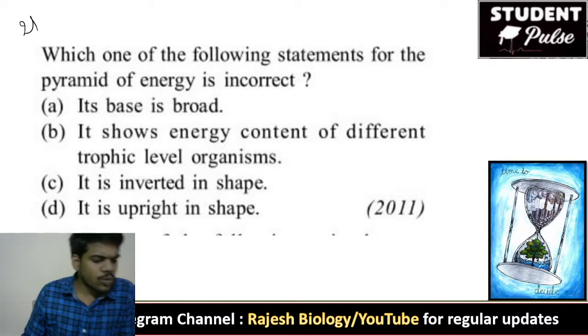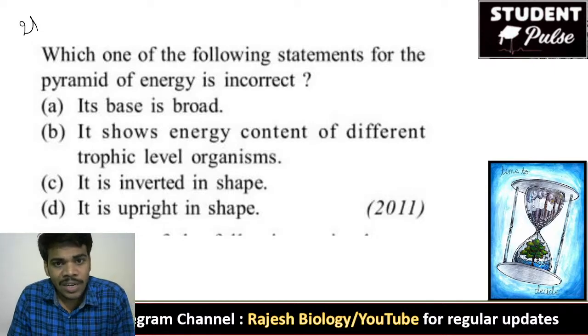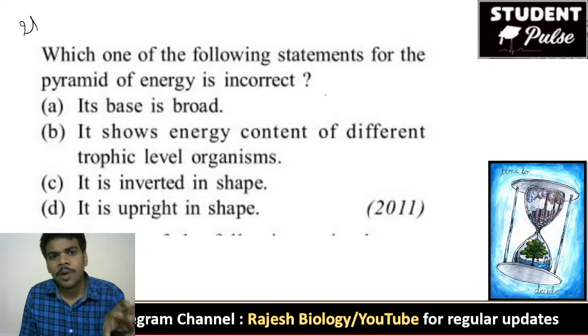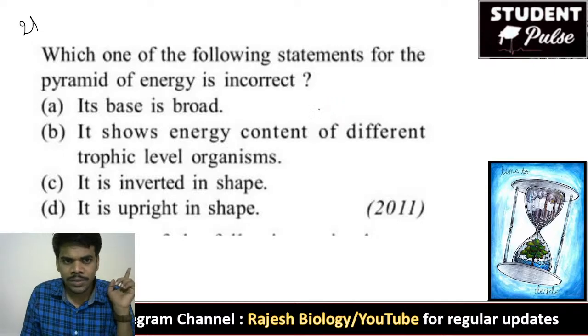Yes, come back to the questions. Which one of the following statements for the pyramid of energy is incorrect? The following statements all are regarding the pyramid of energy only. Out of four statements, one statement is wrong. We have to find that.